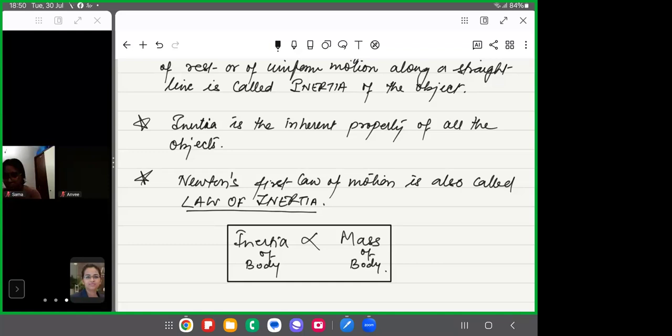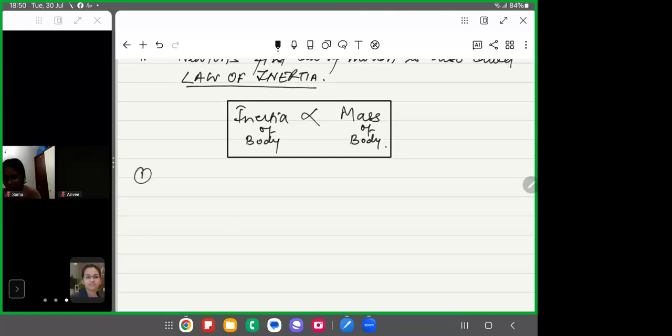Okay, there are different types of inertia, and we can divide inertia into three types: inertia of rest, inertia of motion, and inertia of direction. So what is inertia of rest? The tendency of a body to resist or oppose any change in its state of rest is called inertia of rest. Means अगर कोई rest में है तो वो rest में ही रहना चाहता है. It doesn't want to change its state. That is inertia of rest.